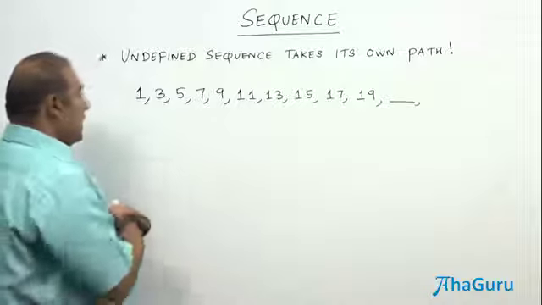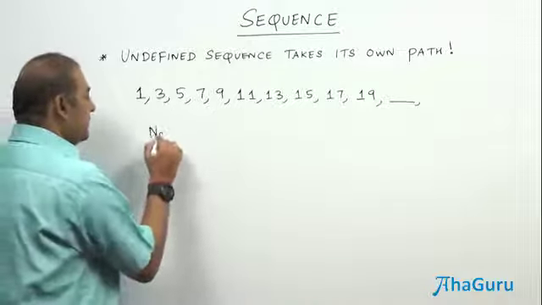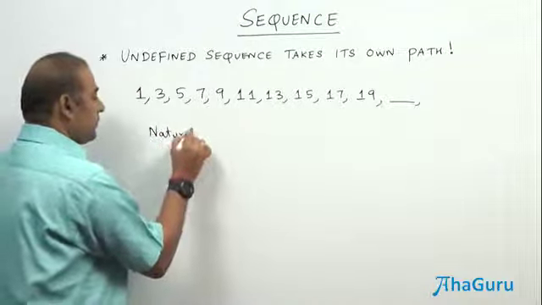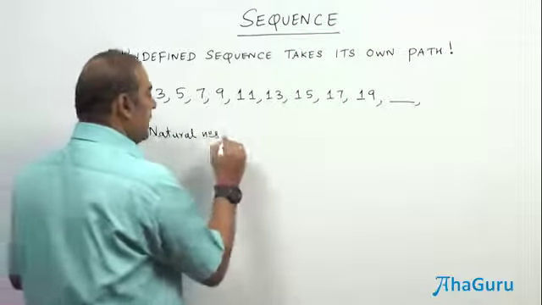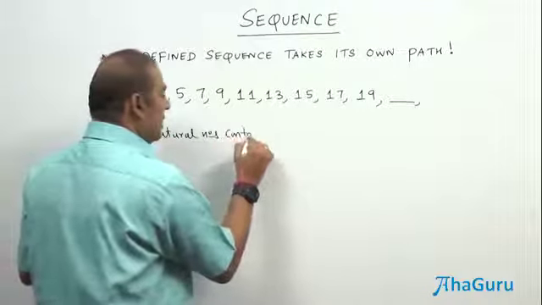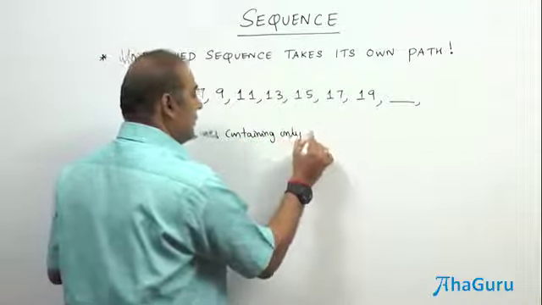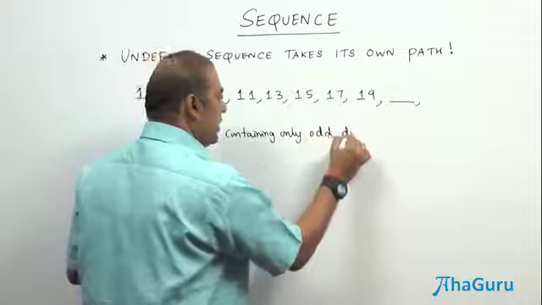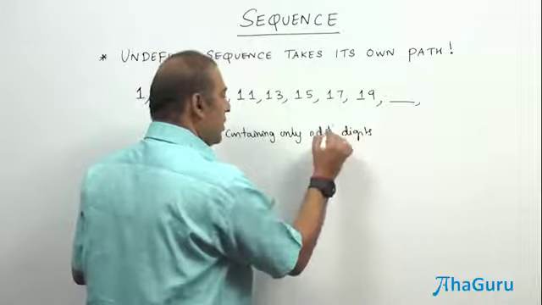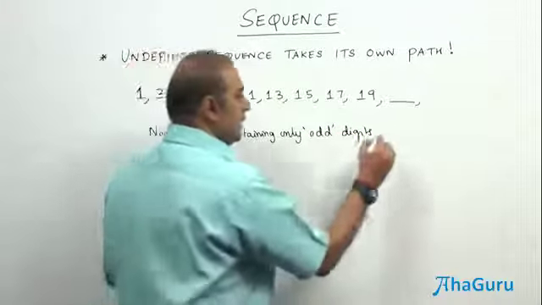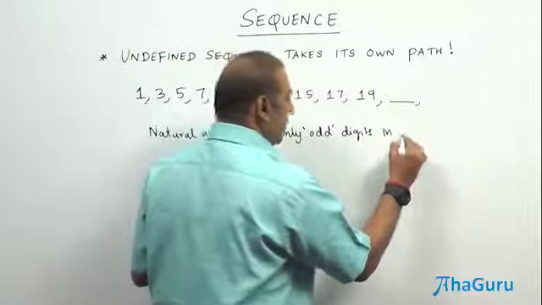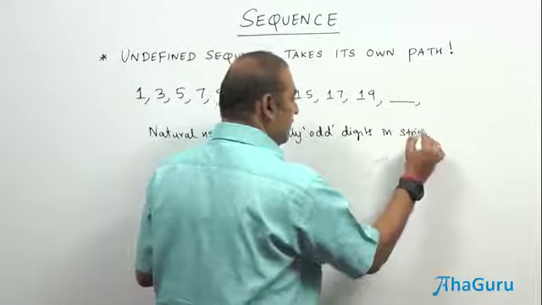So one may have, say, natural numbers containing only odd digits. This is one of the rules. Only odd digits means odd valued digits, in strictly ascending order.